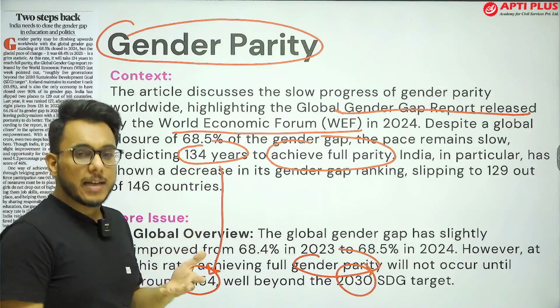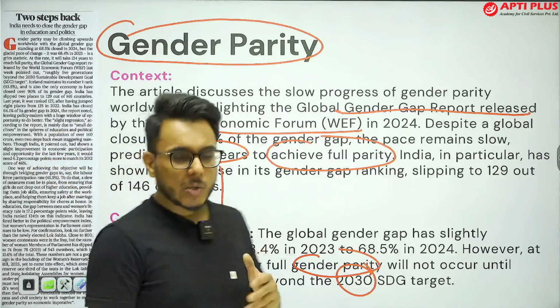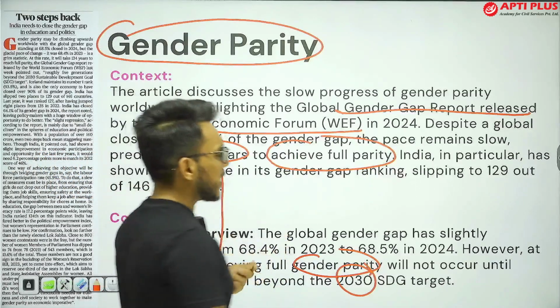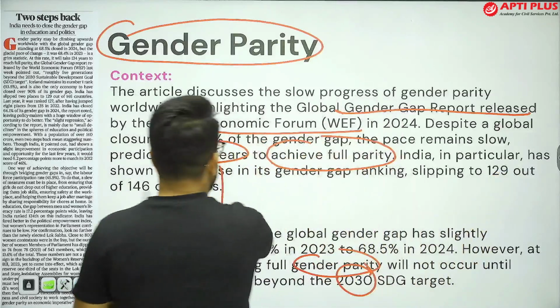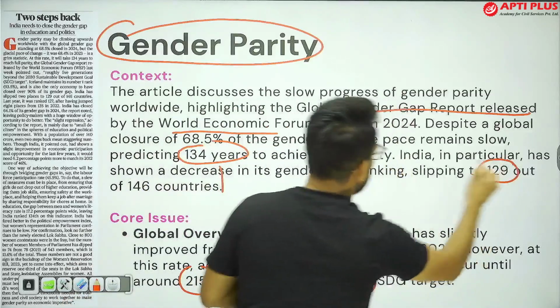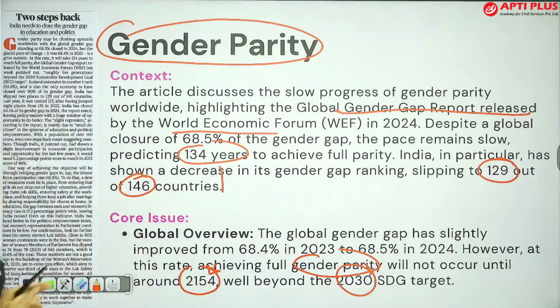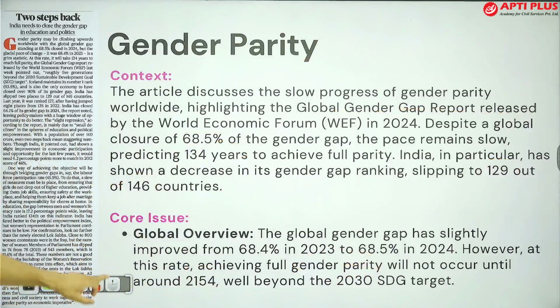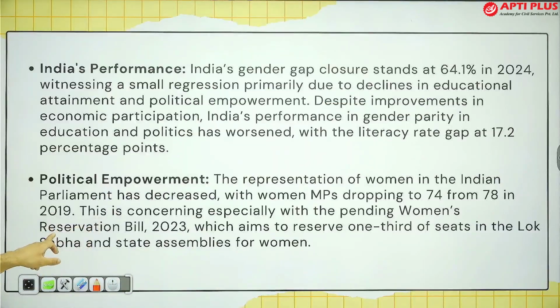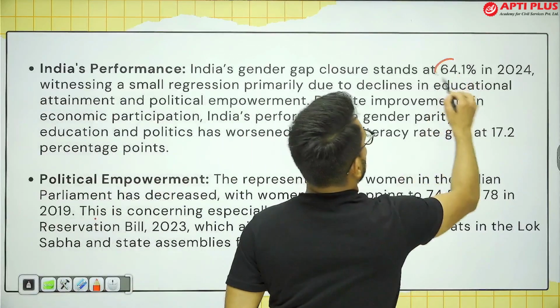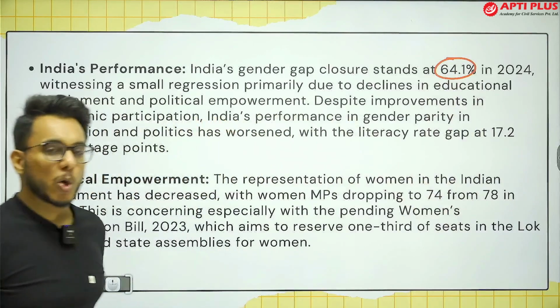Now, when we talk about India's rank in matters of gender parity, what is India's rank? India's rank is 129 out of 146, which is not good. India's gender gap closure is 64.1%.